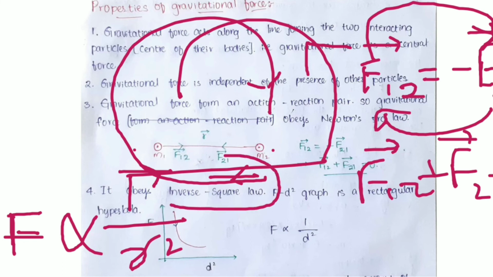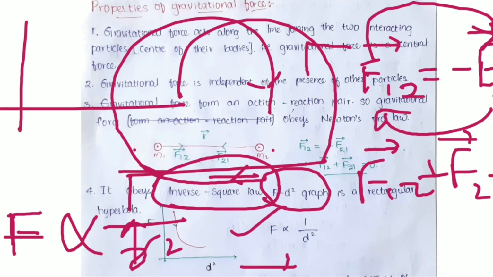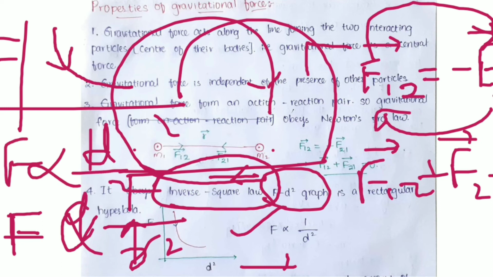If we draw a graph of F versus d squared, with F here and d squared here, we get a rectangular hyperbola. This is decreasing because F is inversely proportional to d squared, and according to conic sections, we call it a rectangular hyperbola.